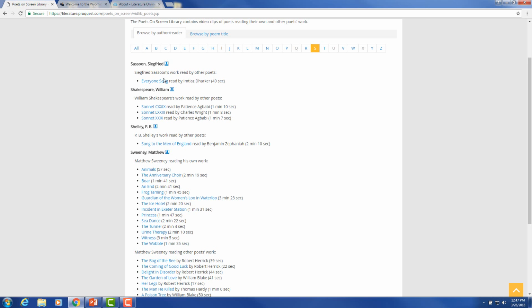So I'm going to pick Shakespeare, and of course read by other poets, and this tells you who they're read by, how long they are. So here's some of his sonnets.